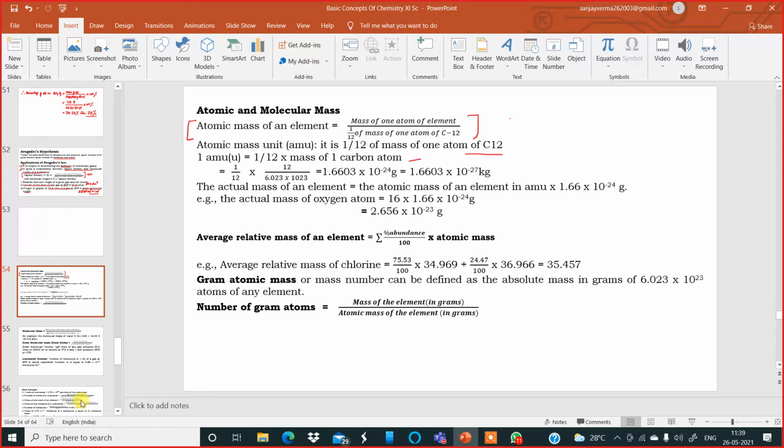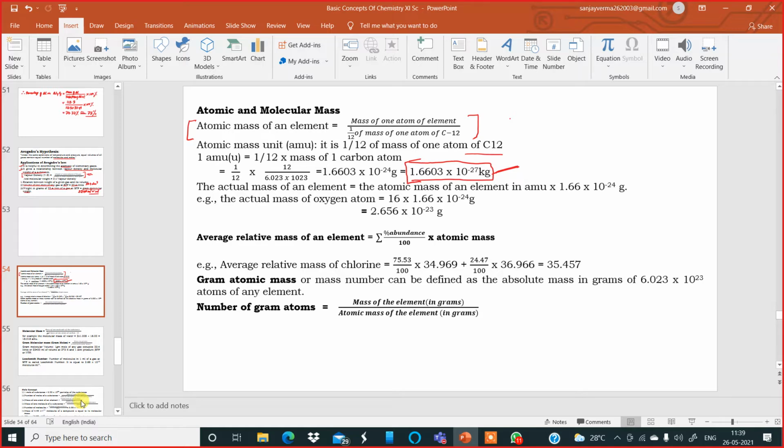So based on all this, we are getting the value of one atom of carbon weight, one atomic mass unit, it is coming to 1.6603 into 10 power minus 27 kilogram. Please don't learn this by heart, but try to remember. Try to remember this. 1.6603 into 10 power minus 27 kilogram. That is 1 AMU. Okay.